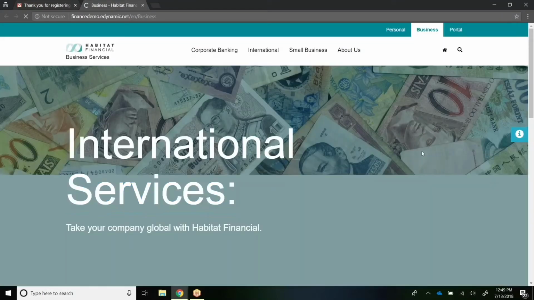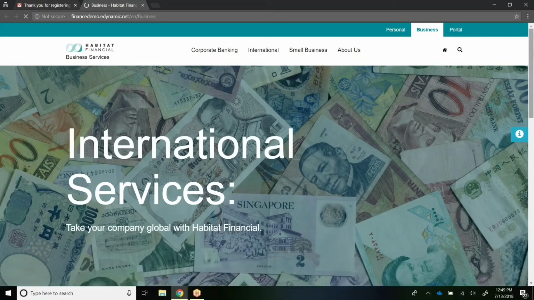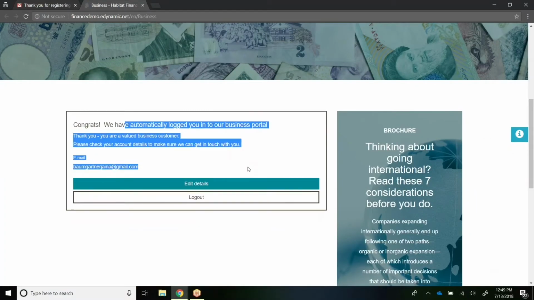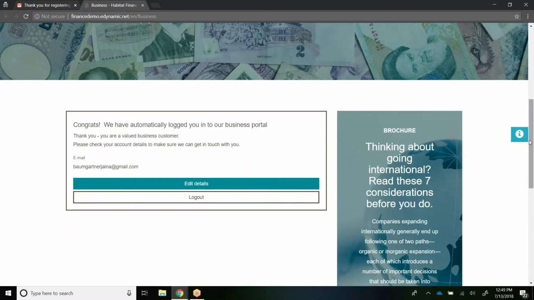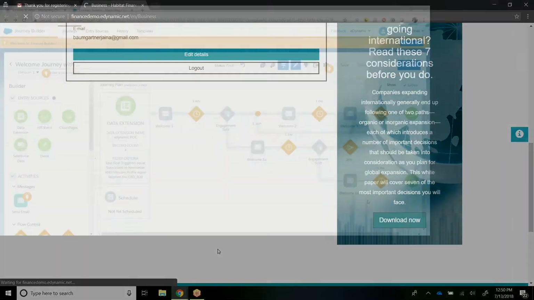All right, so she's going to go in to download the white paper. This time, it's no longer focused on her signing up for the newsletter. We already know that she has signed up. It's automatically created an account for the business portal and signed her in, so we already know her information. So we've already done that for her. But now if she goes in and downloads this white paper, we'll have more information about her.